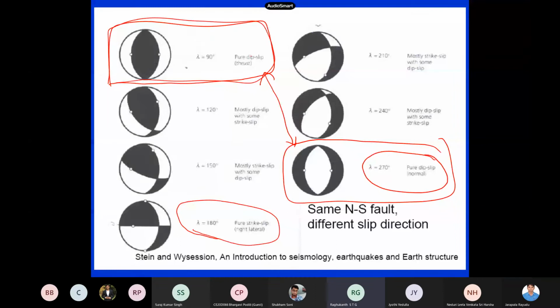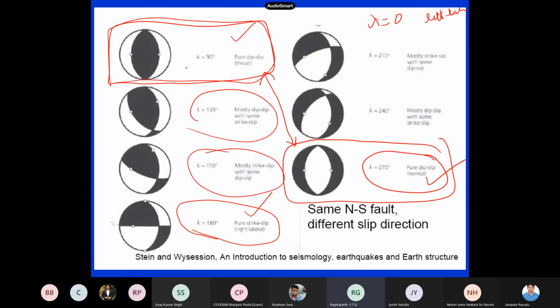So now these are the three: thrust, strike slip, and then normal. And of course you can draw for lambda equal to 0 also. That means it's a pure strike slip only, but it will be left lateral actually. Okay. Now apart from that, if lambda is 120 or 150, what does it tell you? So how are these faults moving?